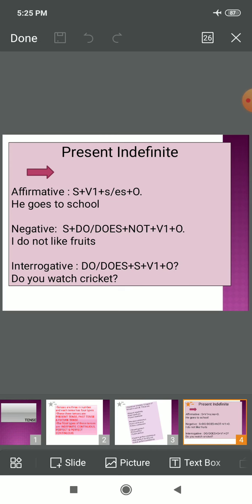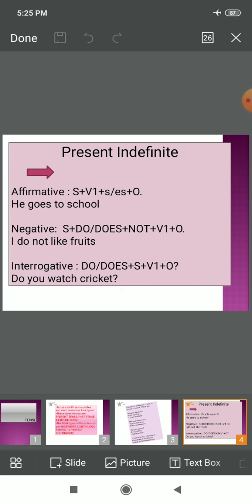In negative sentences, what do we do? We write subject plus do or does as per its suitability with the subject, plus not, plus verb's first form, plus object at the end, right? My example here is I do not like fruits, right? You may also write an example like I do not like movies, he does not like fruits, etc. So you may write your own examples along with this lecture.